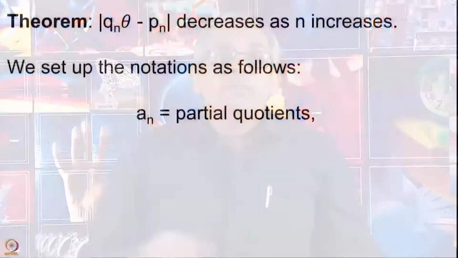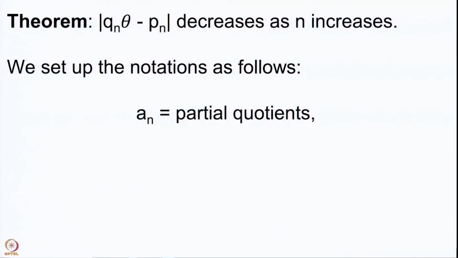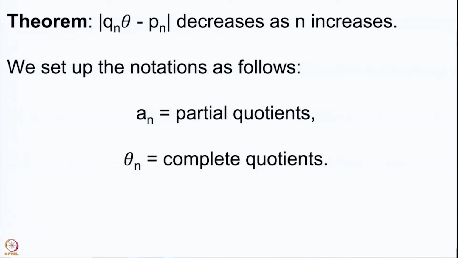Let me also set up some notations, because these are the things that will keep coming again and again. Whenever we have a theta, the corresponding integers a_n which appear in the continued fraction expansion will be called partial quotients of theta, and then we will have these theta_n, which will be called the complete quotients.